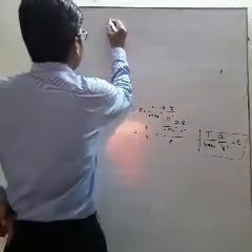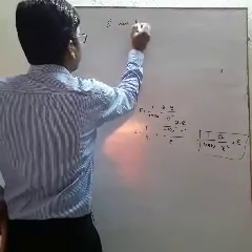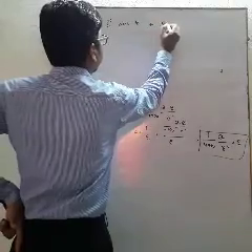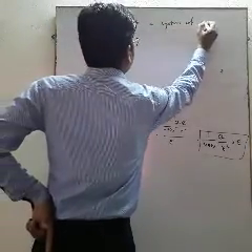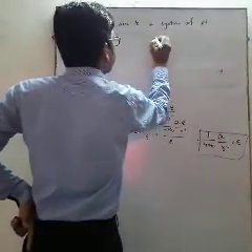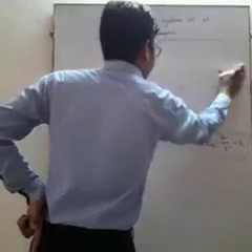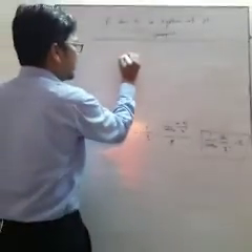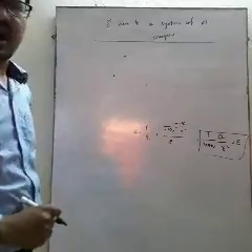Next, electric field intensity due to a system of point charges. That means different point charges, 2 or 3 point charges are present.